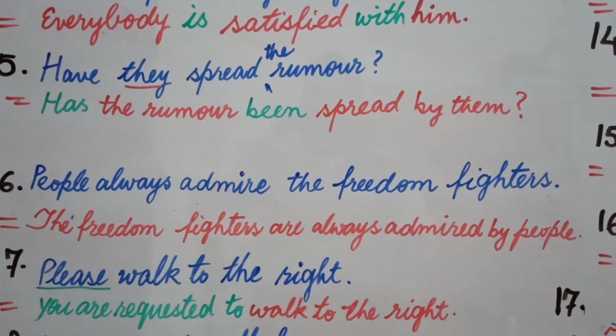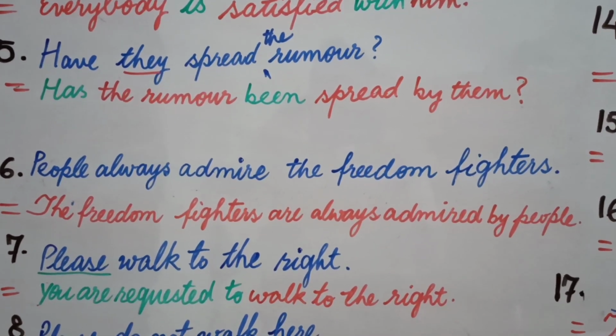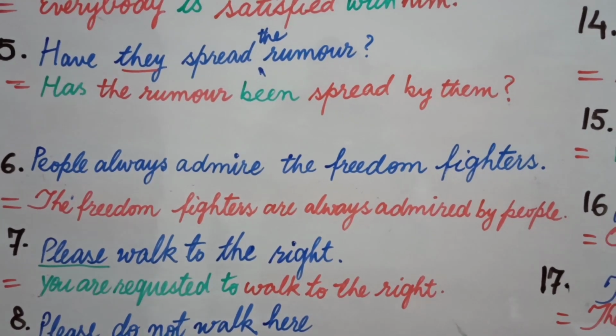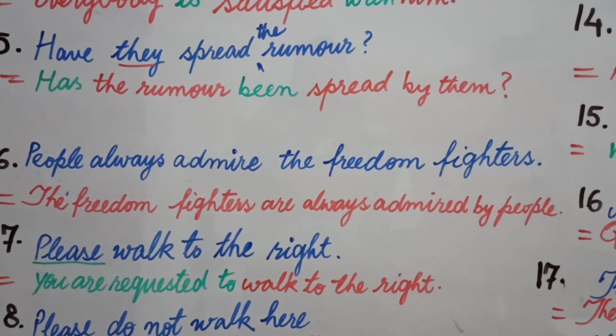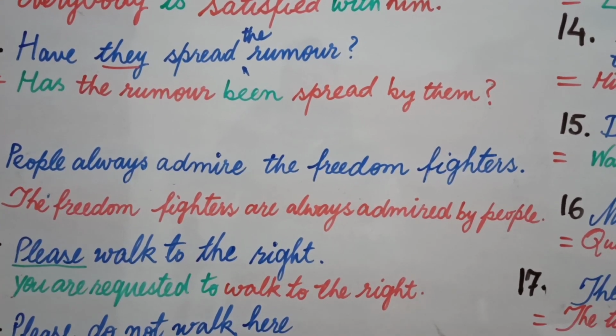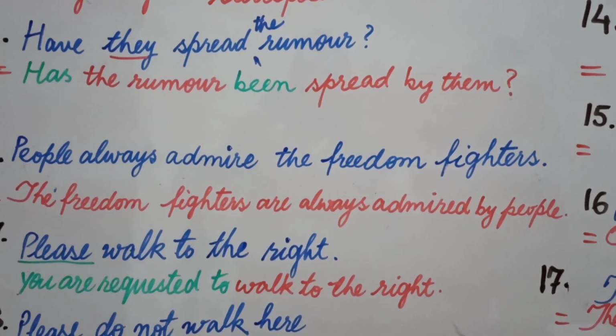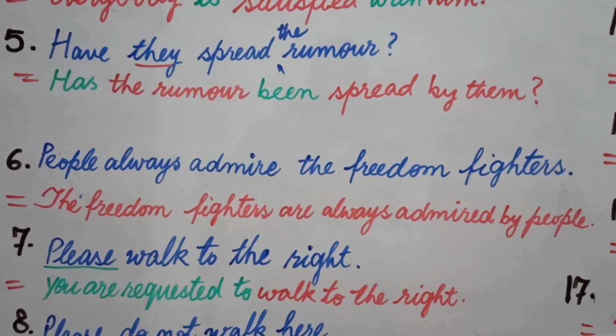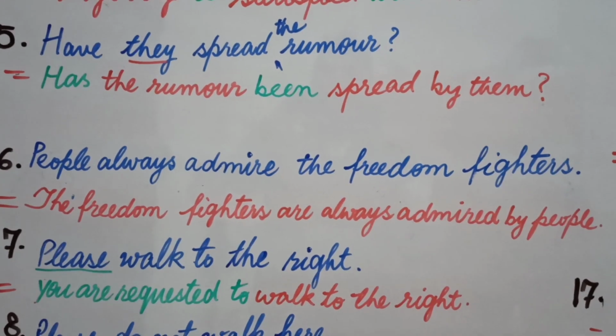Now let's come to sentence number 6. People always admire the freedom fighter. Now just try to identify the object here. The object is the freedom fighters. Now students, freedom fighters will be used in the place of people, and this sentence is based on present indefinite.